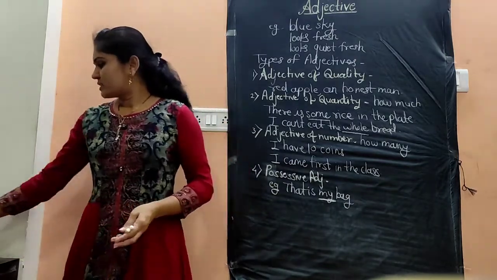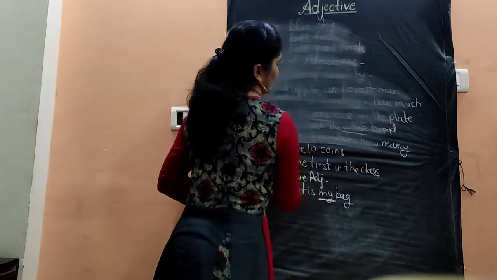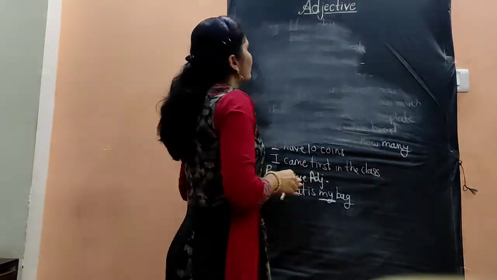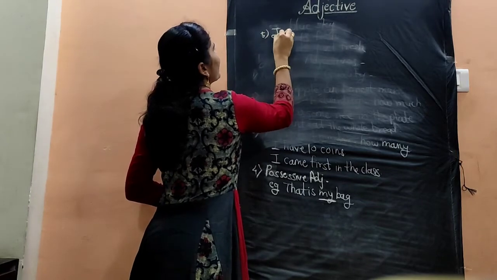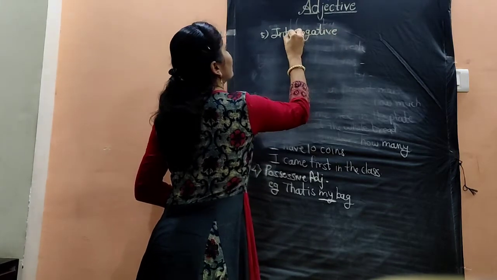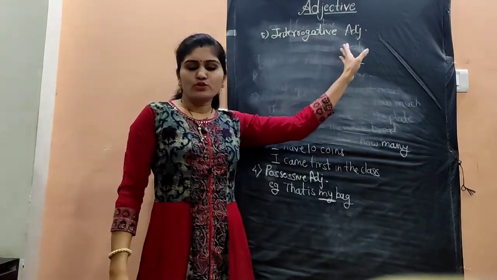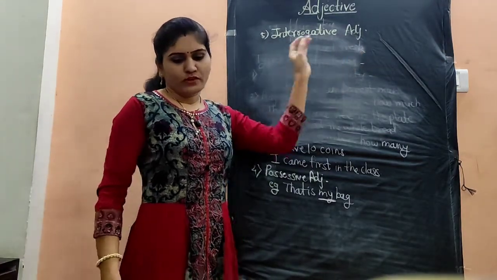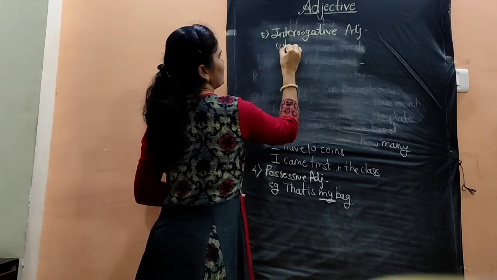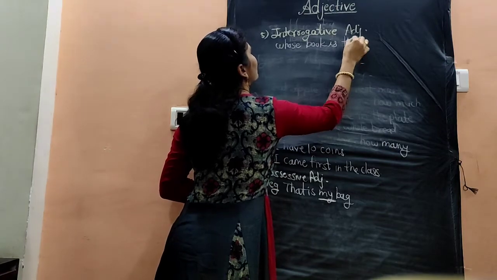Let's see another type of adjective. Another type of adjective is interrogative adjective. These adjectives are used to ask questions. For example, whose book is this?